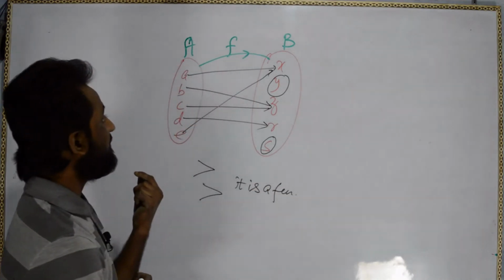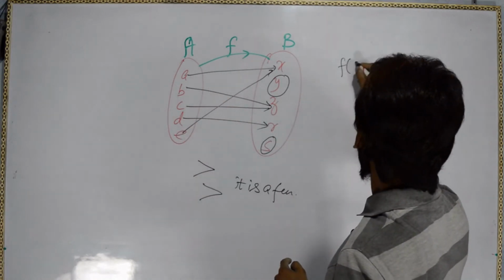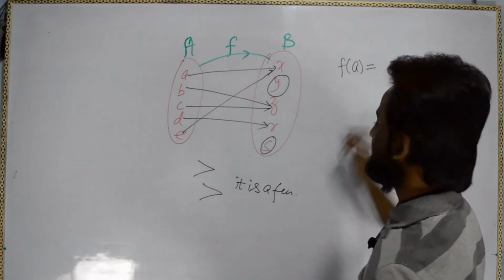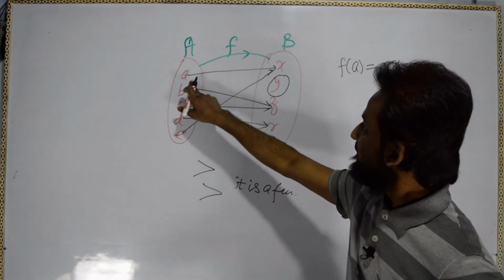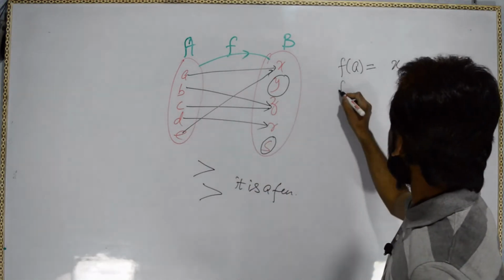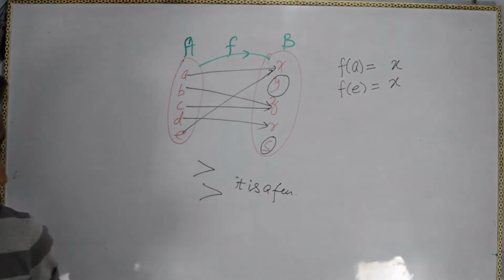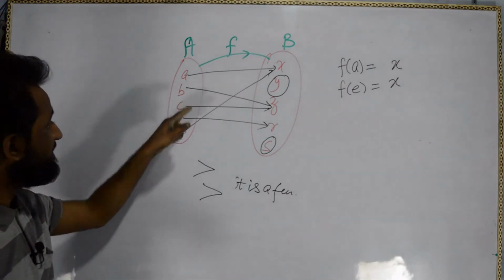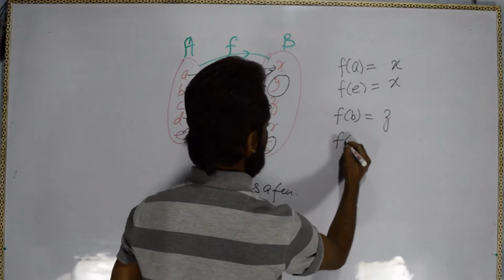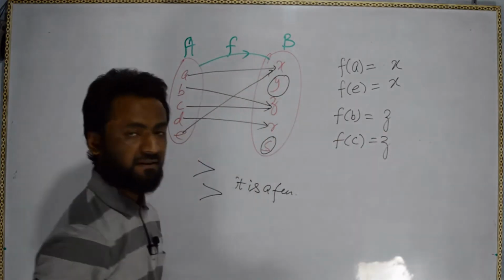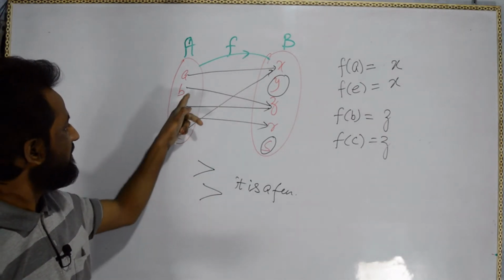Mathematically how will we say it? Mathematically we will say that the image f of A is equal to x. So in set A, the function is defined as f(A) equals x as well as f(E) equals x. In the same way, f(B) equals z, f(C) equals z. Then what is left?